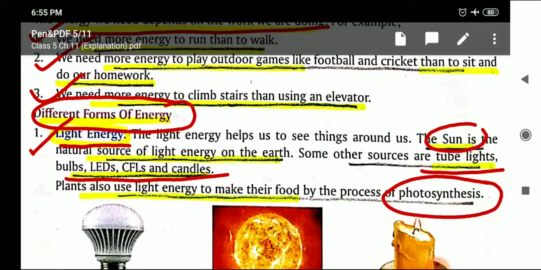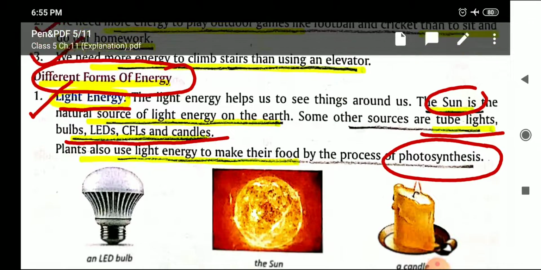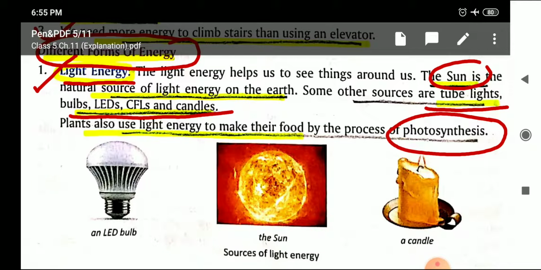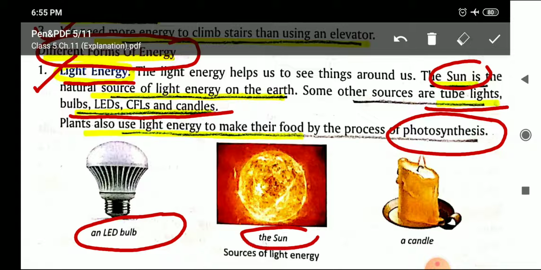That means plants can perform photosynthesis only during daytime when the sunlight is available. Now here you can see the various sources of light energy: LED bulb, sun, candle.